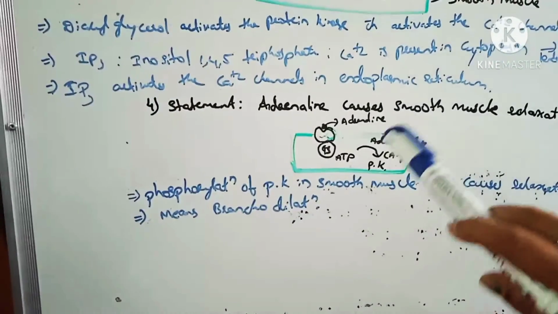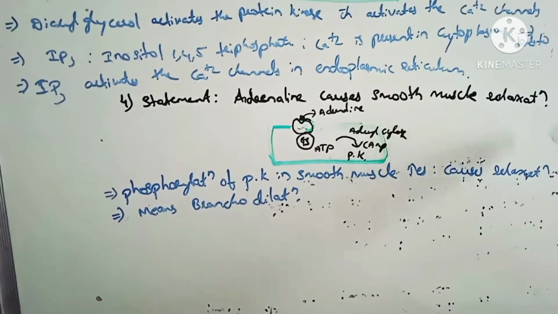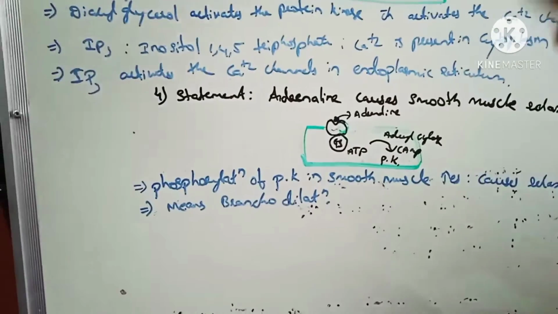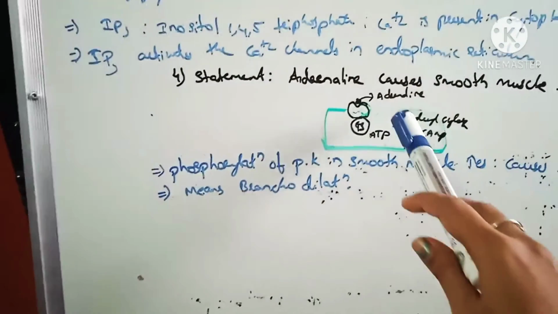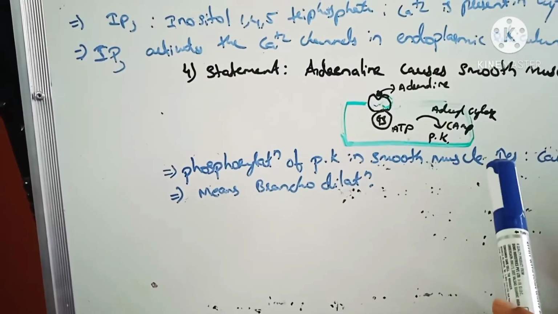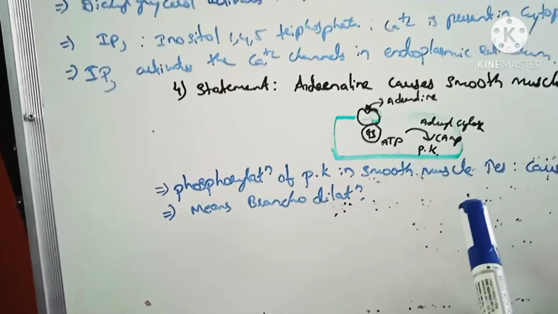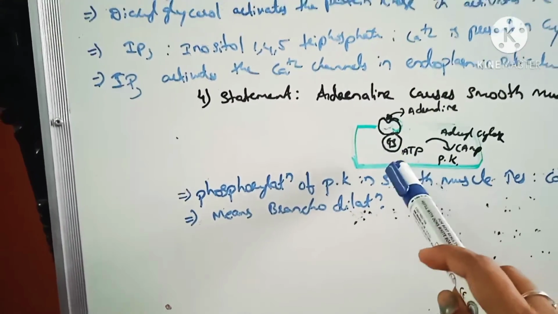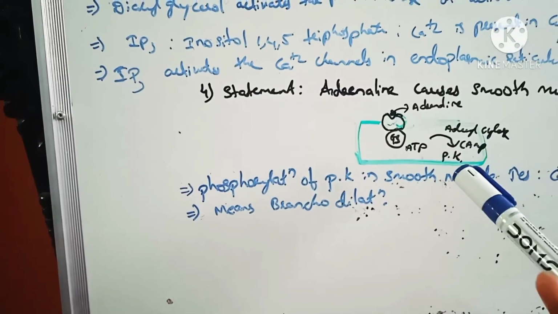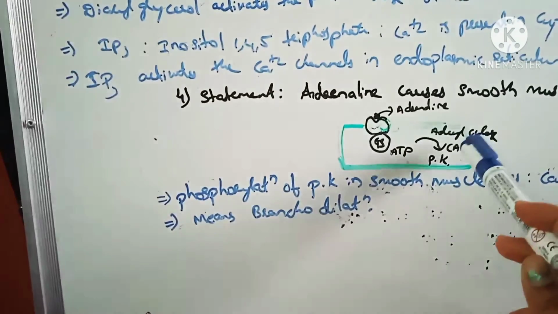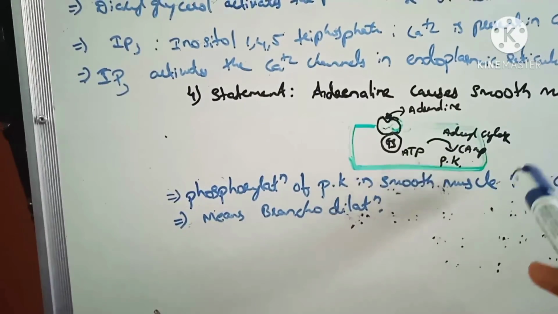Next, the fourth statement: adrenaline causes smooth muscle relaxation. How? Histamine causes smooth muscle contraction and adrenaline causes smooth muscle relaxation. Here the adrenaline binds with the receptors and then it stimulates the guanine, and ATP is converted into cyclic AMP by the adenyl cyclase enzyme.